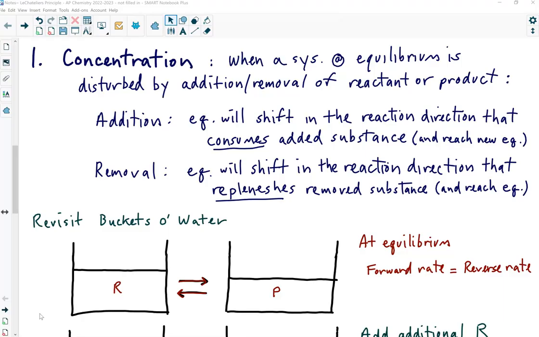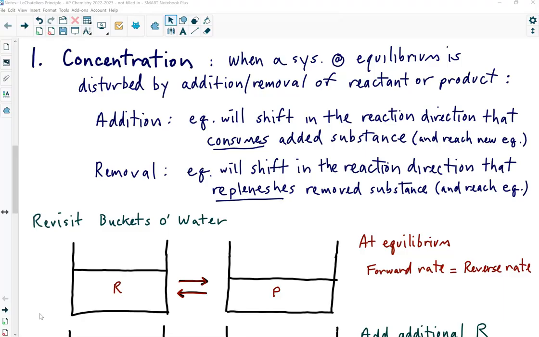If we add reactant, what's the system going to want to do? It's going to want to reduce the amount of reactant you just added. What if you take away reactant? Well, the system is going to want to restore the reactant that you pulled out. You see, it's trying to reach a new balance. So it's always going to respond, as we're going to see, in a way to undo what you just did.